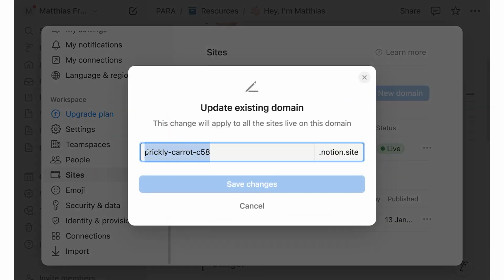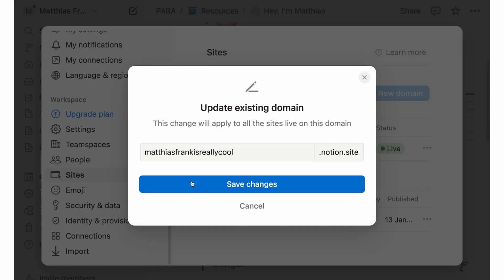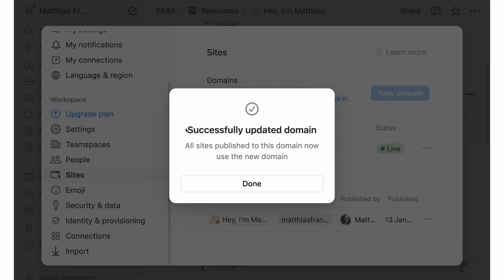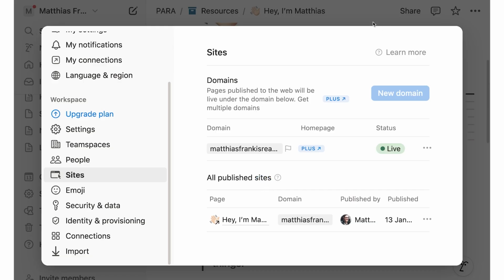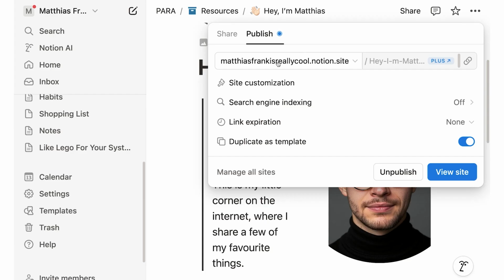different slug, right? So for example, if I wanted, Matthias Frank is really cool.notion.site, I can save these changes, and hopefully it isn't taken yet. Yes, nice. This is a URL that has not been claimed yet. Click on done, and now my pages that I share have this much nicer URL than the prickly carrot one.